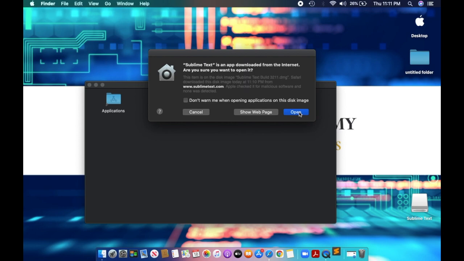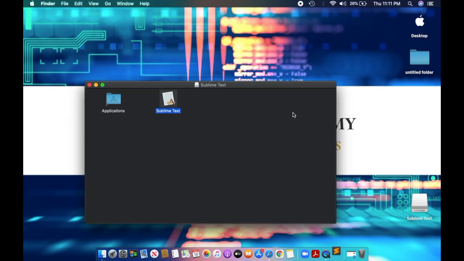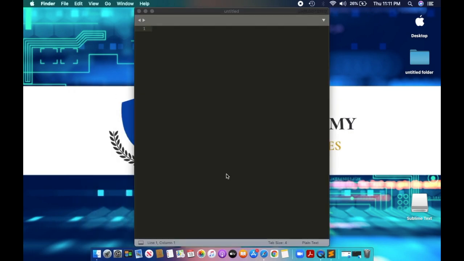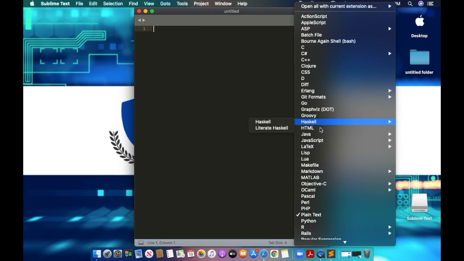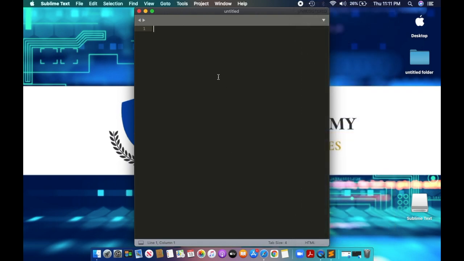Alright, so because we downloaded the Sublime Text from the internet, this is why this alert is popping up. There's no reason to worry about it, just click open. And it's asking us, are you sure you want to open it? So let's click open. Yes, and we are ready to code.